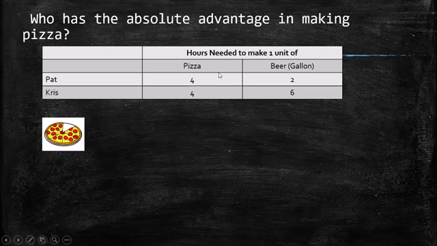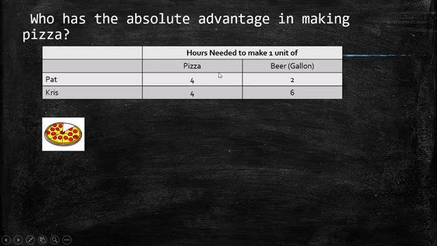The third point is, who has the comparative advantage in making pizza? There is a comparative advantage with the girl that has to give up less for producing pizza. This is the case of Chris. Why? Because her opportunity cost is 0.66, as we saw before, compared with Pat, who has an opportunity cost of 2 gallons of beer. So in this case, Chris has the comparative advantage.